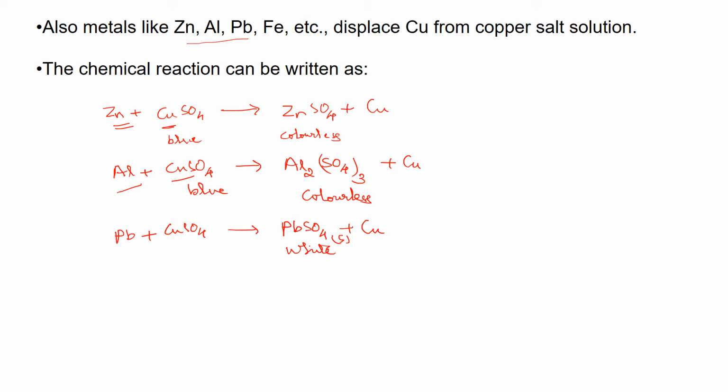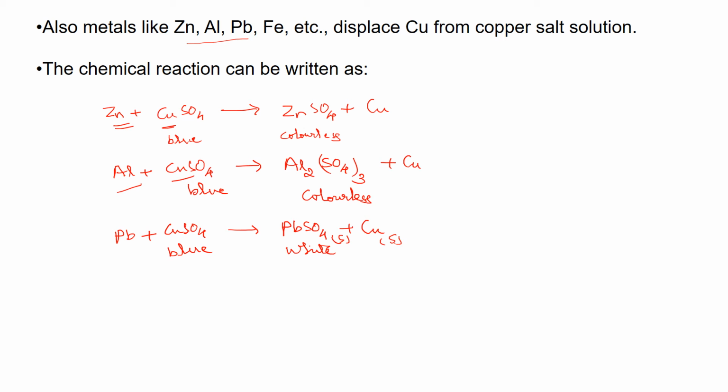Lead will react with copper sulfate, which is a blue colored solution. So copper sulfate will change into lead sulfate by reacting with the lead. So lead sulfate is a white colored crystal. It is a solid and copper will be deposited. Copper again is a solid, it will be deposited.